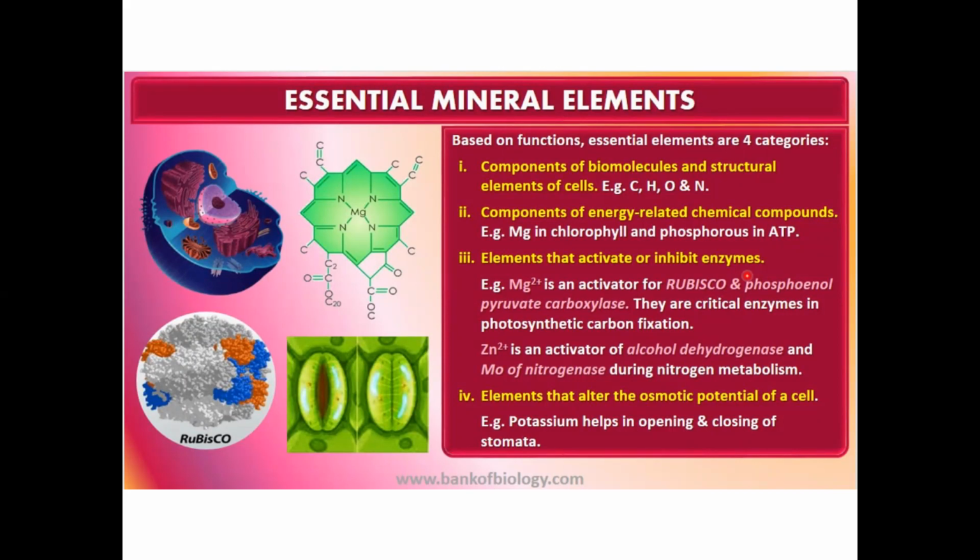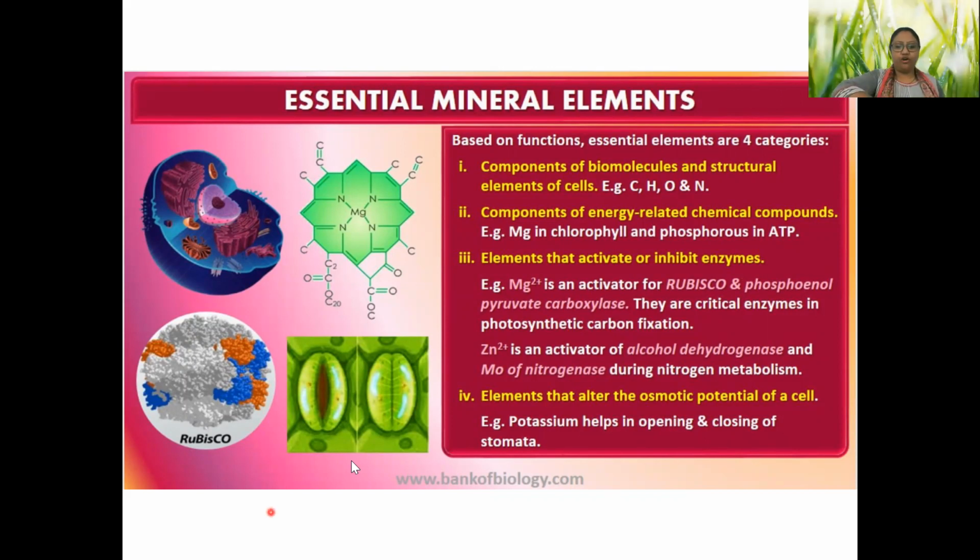Okay. So second is elements that activate or inhibit enzymes. That means there should be someone to police the police. We observed that in the animal hormone chapter, but it is equally true for plants.